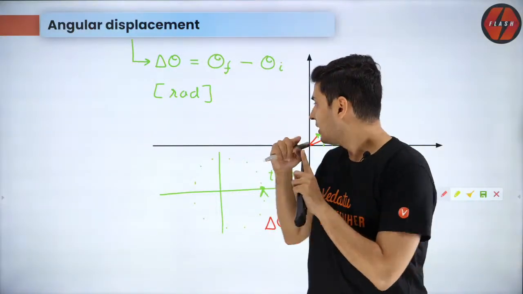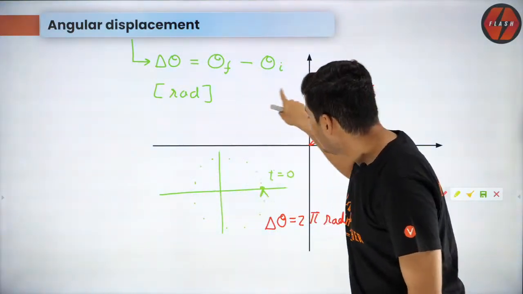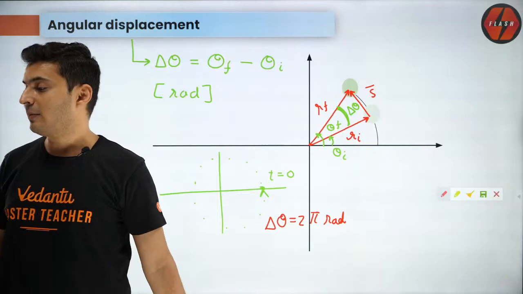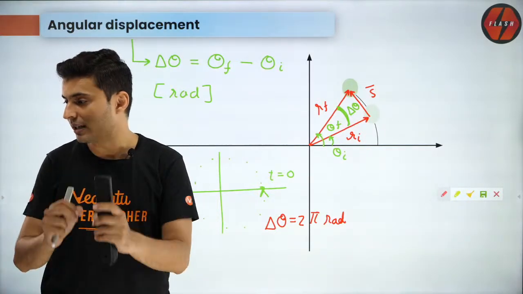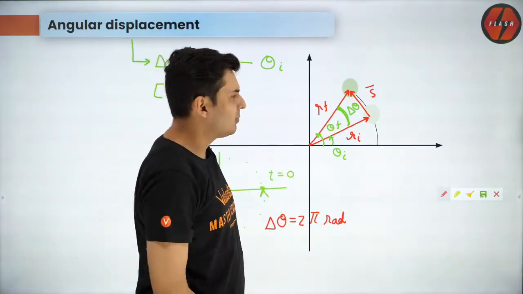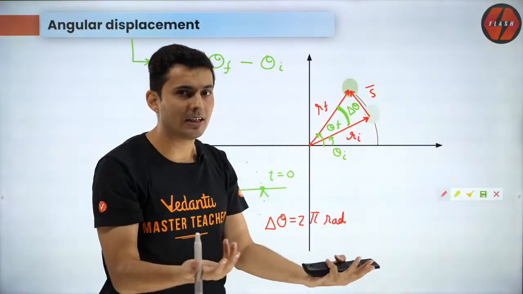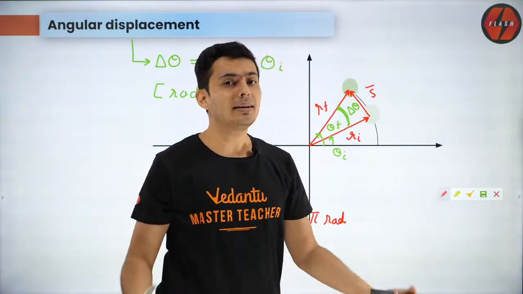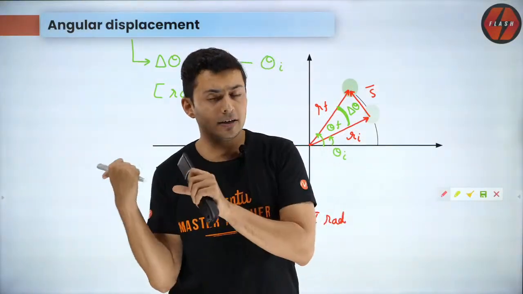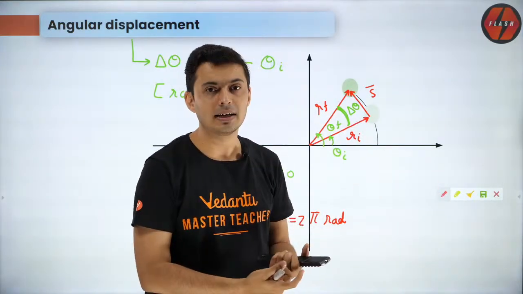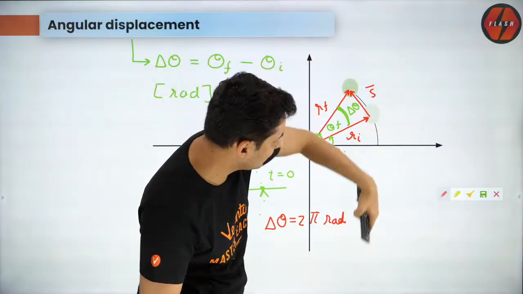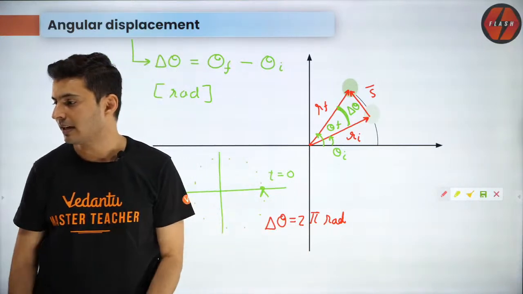So if, instead of moving like this, you move like that, then it will be negative. Yes, Jay. Yes, MD Shoaib, work, power and energy is completed. Remember that we generally measure anti-clockwise as positive and clockwise as negative, because that's the convention we use in trigonometry. But you can define clockwise to be positive. No harm in that, just like you can decide your left side to be positive and right side to be negative. It doesn't make a difference. But unless specified otherwise, generally we take anti-clockwise as positive and clockwise as negative. I hope this is fine.